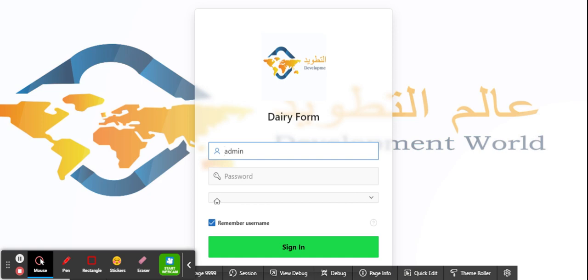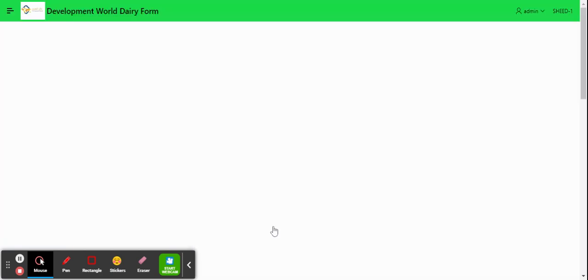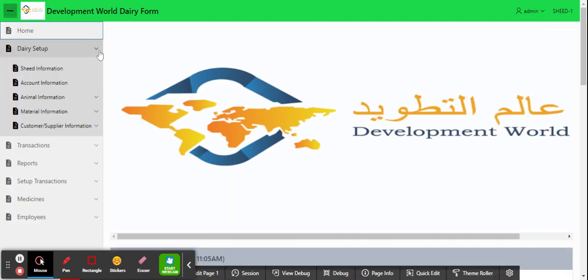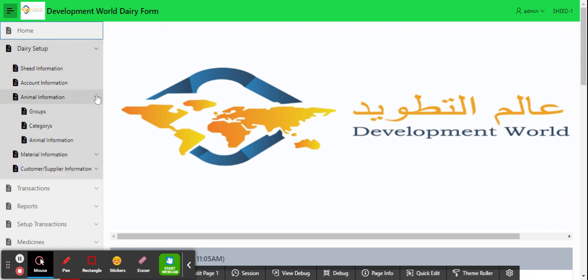This demonstration belongs to the dairy farm system from Code Plus for the development world or client. Let's start from the login page. This is the shade information, which shade we are logging into. We log into shade number one, and we have the information about the setups, shade information, account information, animal information, and detailed animal information we will see.